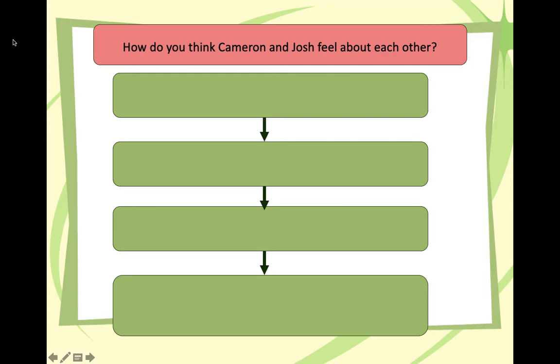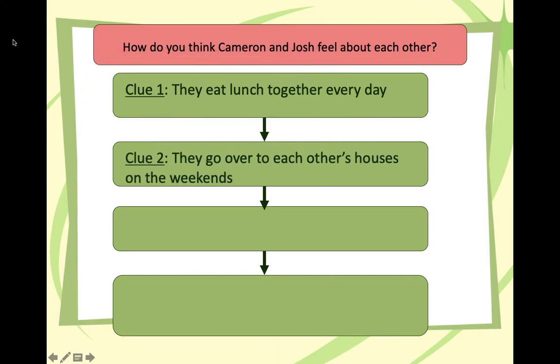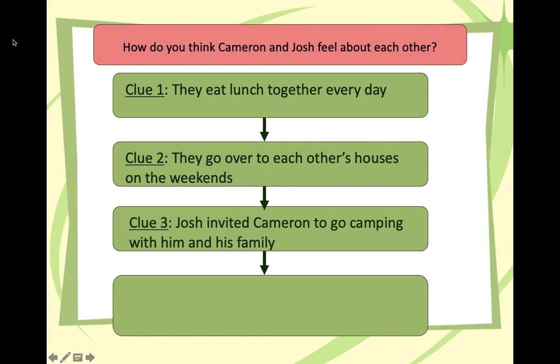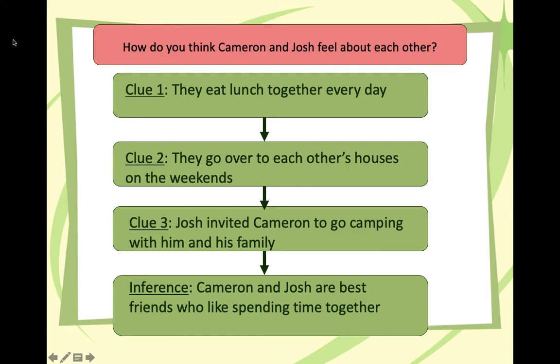How do you think Cameron and Josh feel about each other? Clue 1, they eat lunch together every day. Clue 2, they go over to each other's houses on the weekends. Clue 3, Josh invited Cameron to go camping with him and his family. If we analyze all three of these clues, we should be able to come up with the inference that these two boys like spending time together, and they are probably best friends.